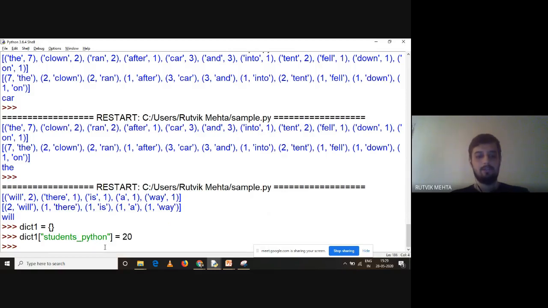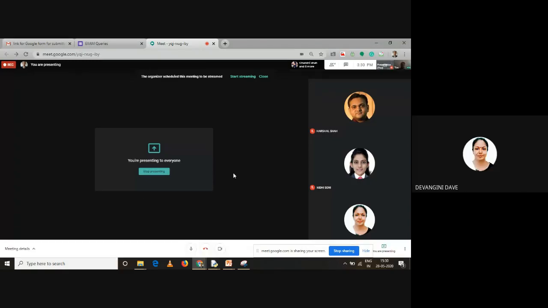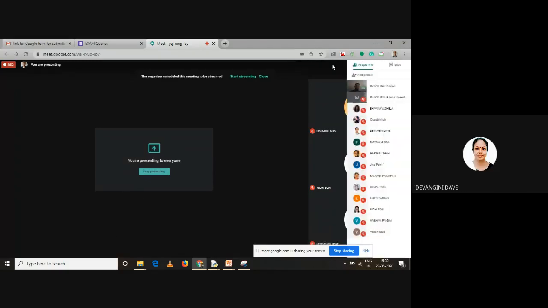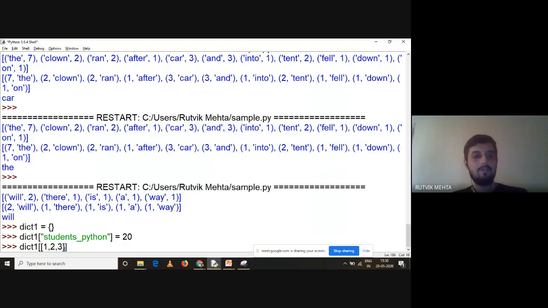Now understand this, what I'm going to do. Dict1 of, what is this? Can you tell me? What have I done over here? Dict1 of, so Dict1 square bracket, square bracket. Can anybody tell me what is this another square bracket? Anyone, please? Values, sir. Means three students are there. Three students are there, but which data structure, ma'am, have I used? What is that data structure? When I enclose it in square brackets, yes, it is a list. Great. So I'm saying that Dict1 into the bracket, so it is a list, right?